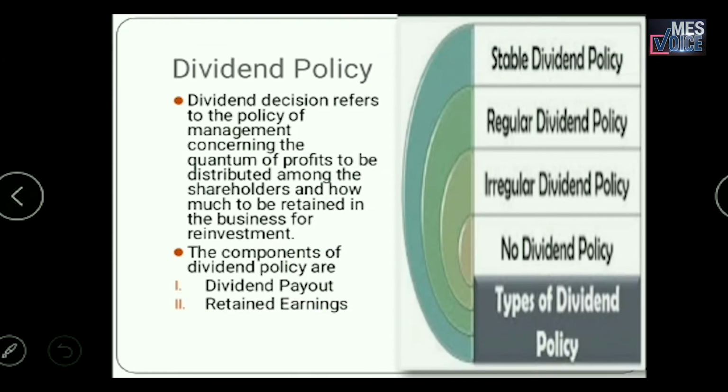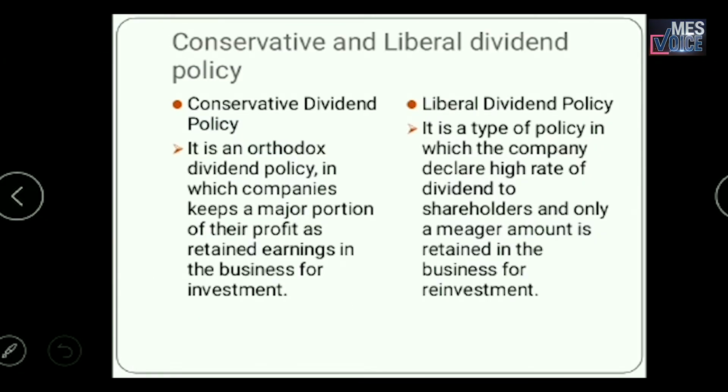And now let us check what are conservative and liberal dividend policies. In case of conservative dividend policy, it is an orthodox dividend policy. So here the company retains a large portion of the profit in the business for future use, and the company is only paying a small amount as dividend to the shareholders. Whereas in case of liberal dividend policy, the company takes a liberal approach. That is, here the dividend declared is at a high rate to the shareholders, and only a meager amount is retained in the business for future expansion. So this is what conservative and liberal dividend policies are.